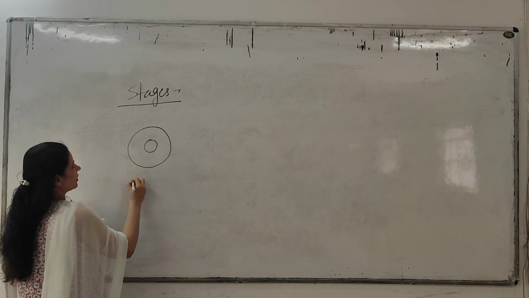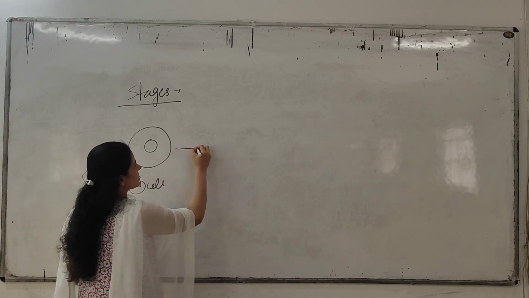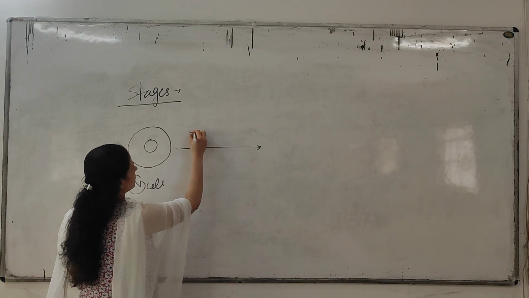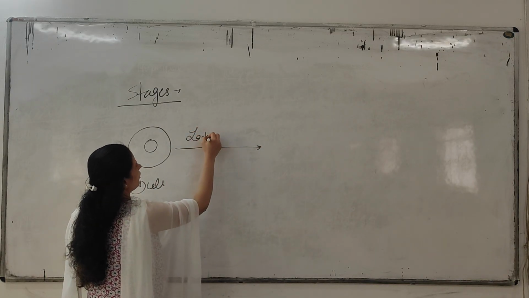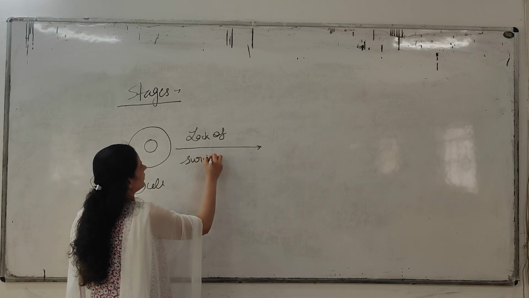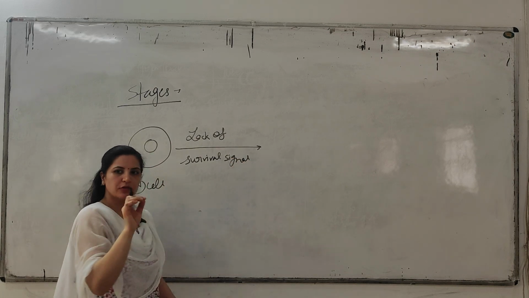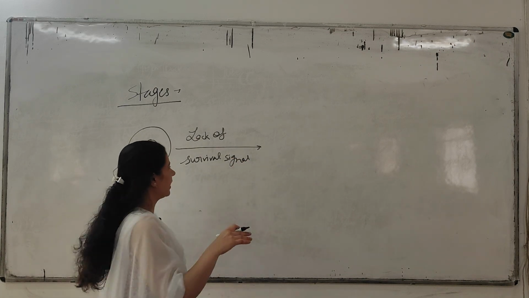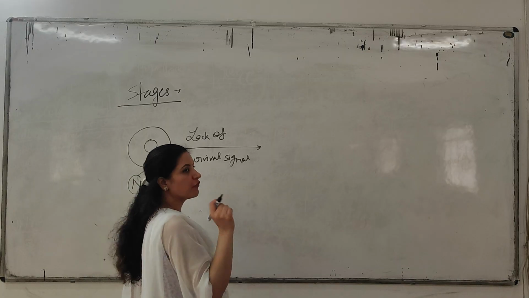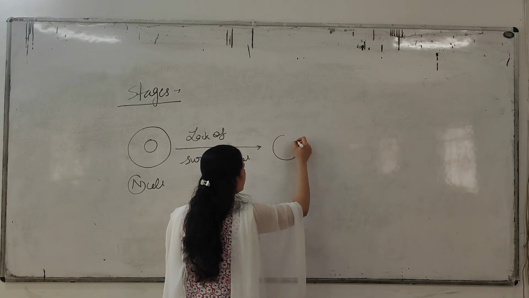Okay, this is your normal cell. And when apoptosis starts, suppose a signal comes, there is a lack of survival signal. That means now the cell has to be destroyed from the body. Okay, if that signal comes, then what happens first? First, the cell will shrink.